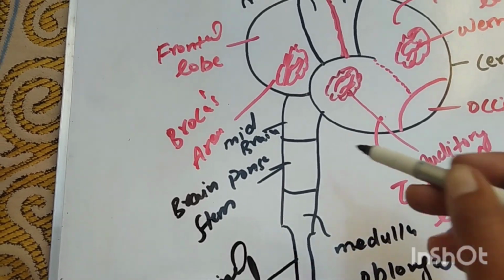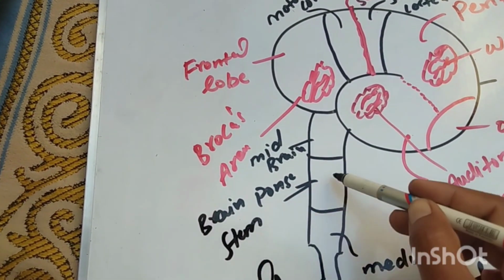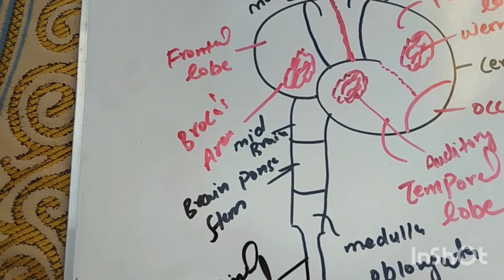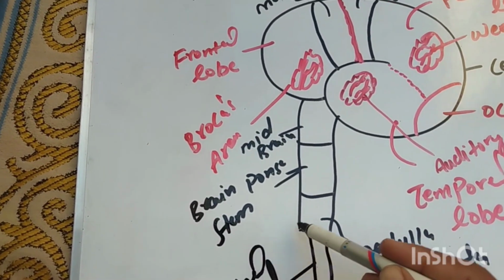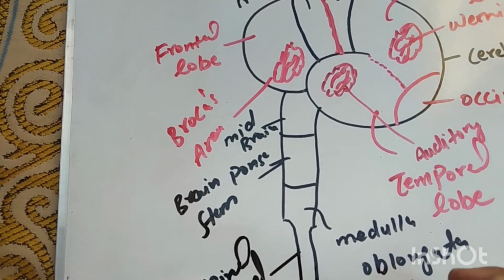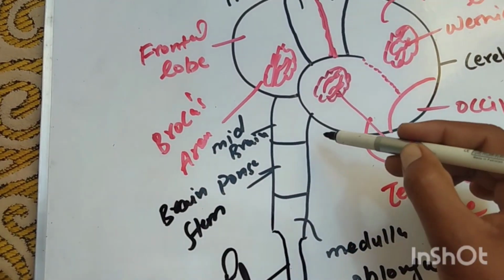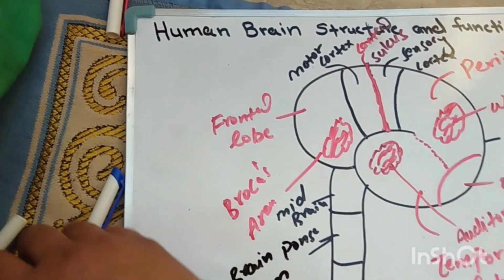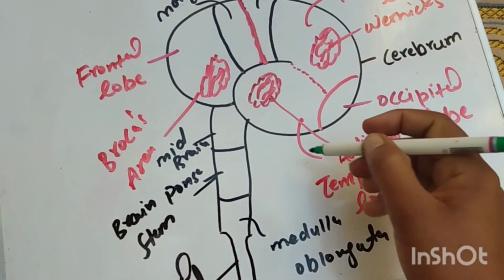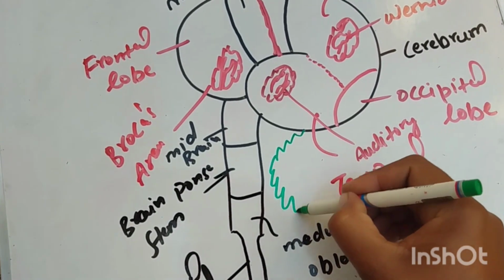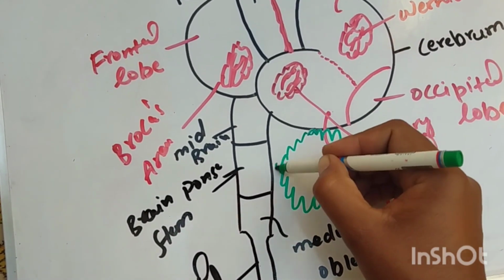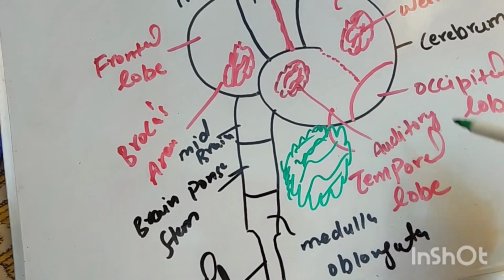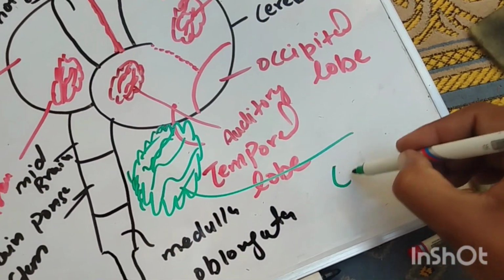So this is our brainstem. The brainstem is divided into three parts: midbrain, pons, and medulla oblongata, and the spinal cord is attached to our brainstem. And near the brainstem is another part called the cerebellum. This cauliflower-like structure is called the cerebellum.